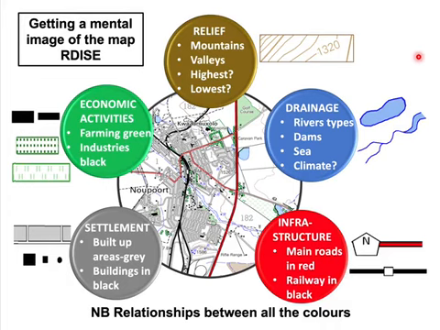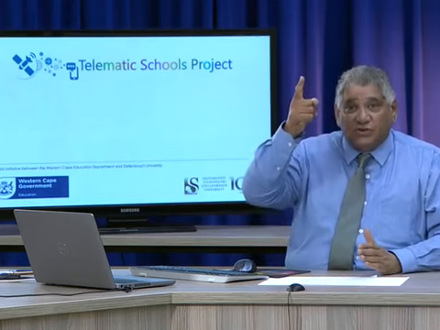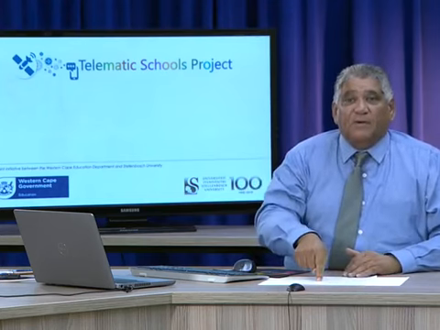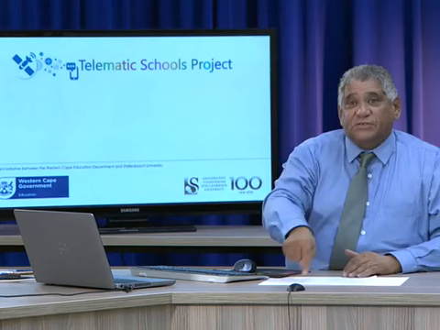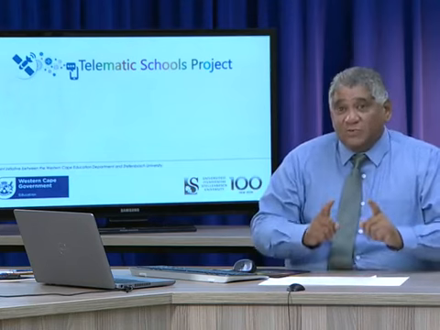Now, after you have read that map, one very, very important thing happens. What's happening is that then you have a mental image of the map that has been asked, where the questions have been asked. Then you know what's going to happen. Exactly the same that happened in your comprehension test. There will be some questions that they ask that you don't need to go back to the map, because if you've read it, you've got the answers, right?